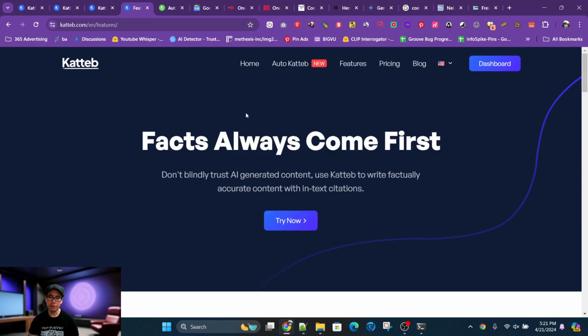So Katteb is popular for being a fact-checking tool. It allows you to create AI-generated content that is fact-checked, where hopefully you don't have to look at so much of the statements, the factual claims that it's made, and that it's accurate. But nowadays, I have to show you something that will help you create some accurate content, because the old approach doesn't work as well as it used to. And again, this is not Katteb's fault.